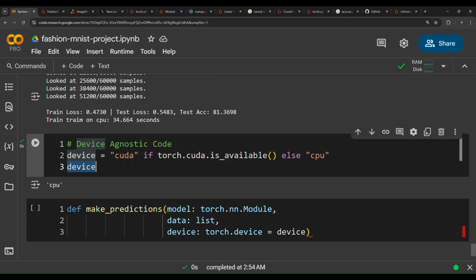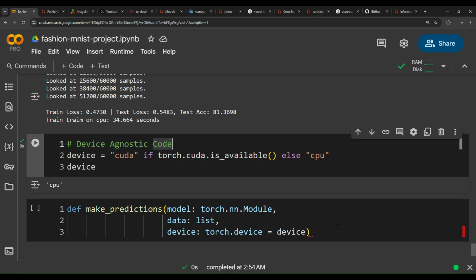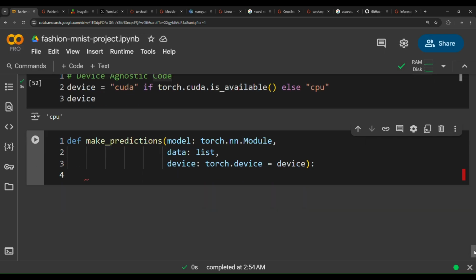So this is dynamic code. If torch.cuda.is_available is currently available, meaning we have GPU running, then it will be CUDA. If not, we will have CPU. Okay, that's called device agnostic code, making the device dynamic based on what you have available.